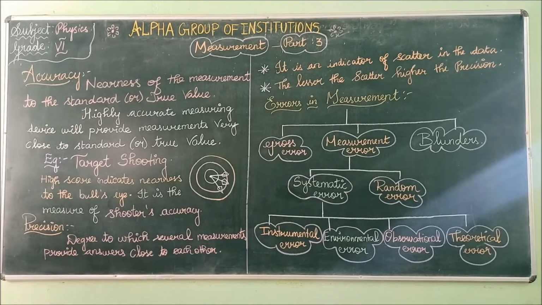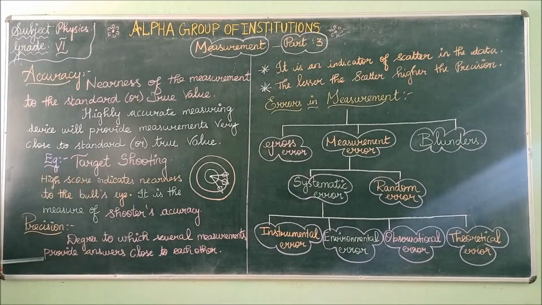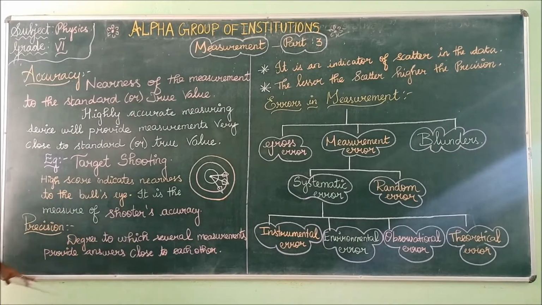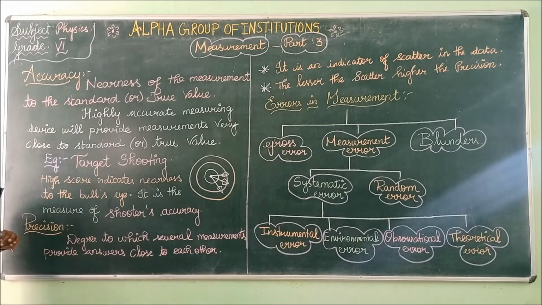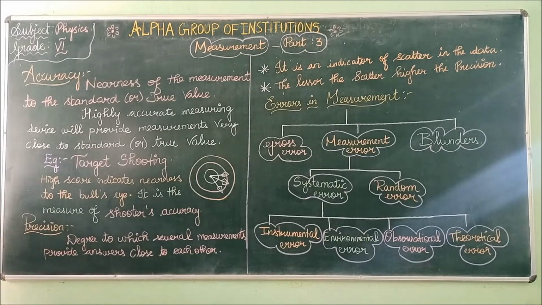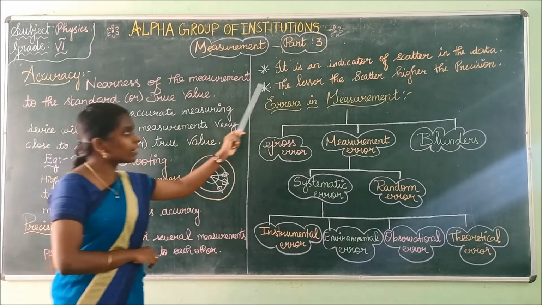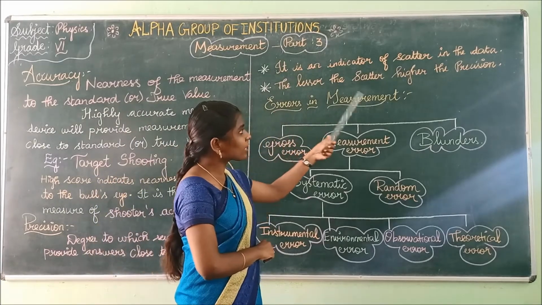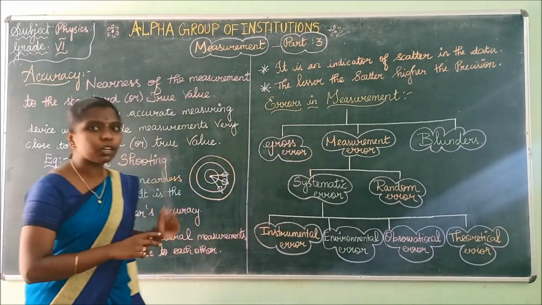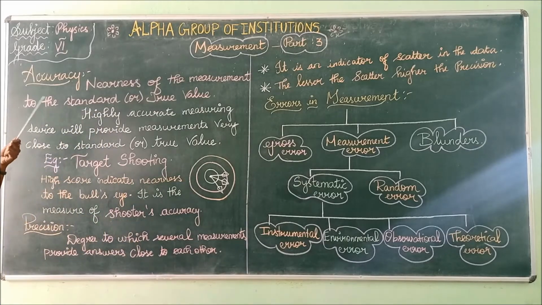Then there is precision. Precision and accuracy have similar meanings. Precision is nothing but the degree to which several measurements provide answers close to each other. Accuracy is nothing but the exact value. Precision is nothing but the answers that are close to the fixed value. It is an indicator of scatter in the data. The lesser the scatter, the higher the precision.